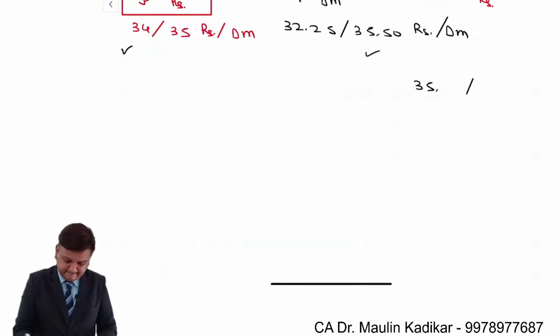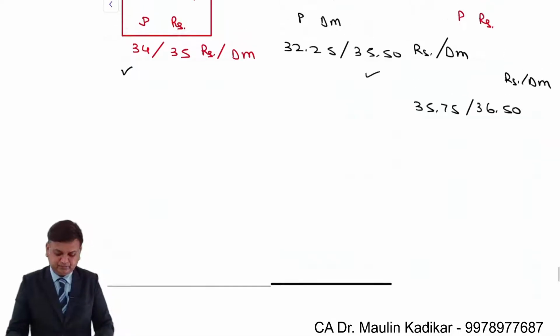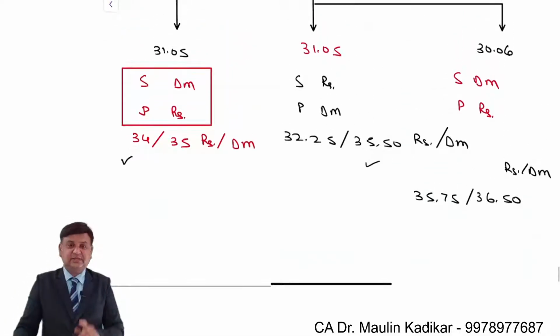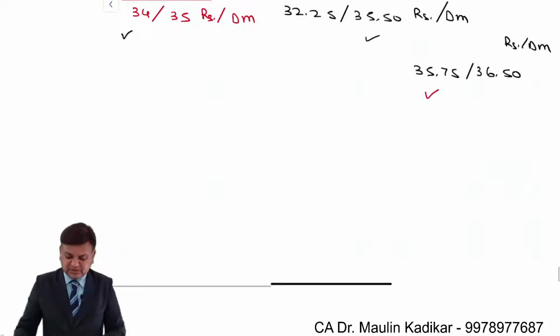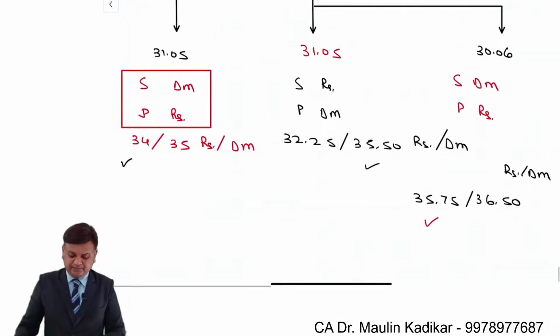$35.75 slash 36.5, again rupees per Dutch mark. The transaction this time is sell of Dutch mark and purchase of rupees. So again you are going to get less amount of rupees. So this is the rate which will be applicable.